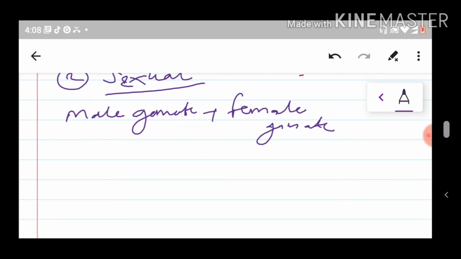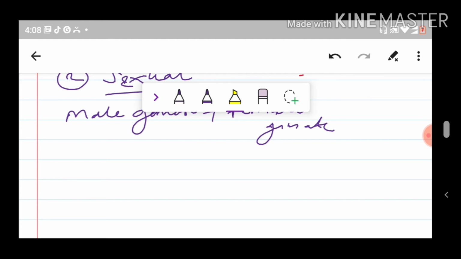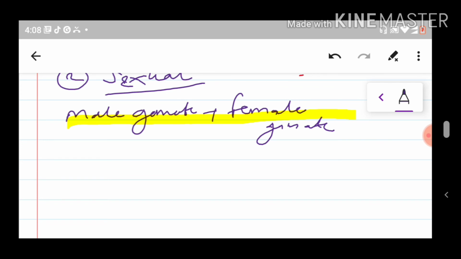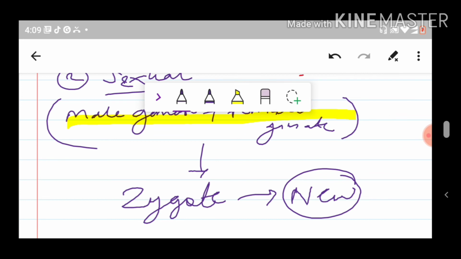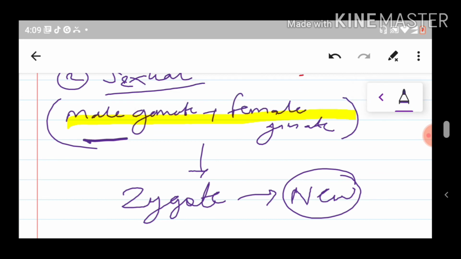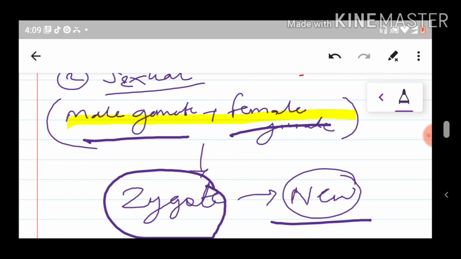This combination of male and female gametes leads to the formation of a zygote, which further develops into a new organism. So in sexual reproduction there is a fusion of the male gamete and the female gamete. After that the zygote is formed and the new organism is going to form.